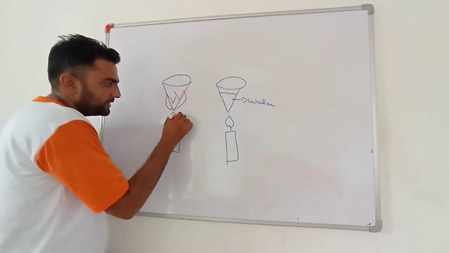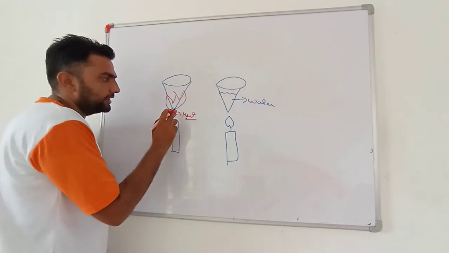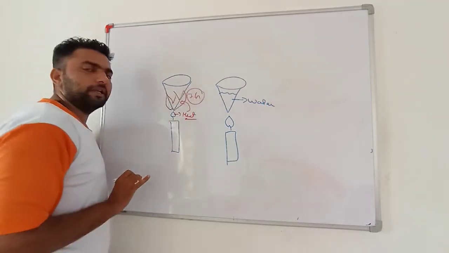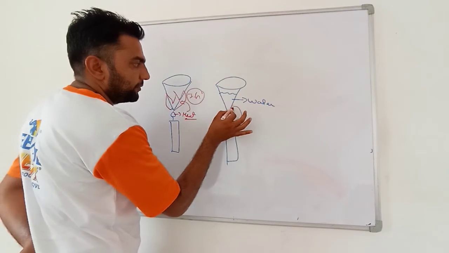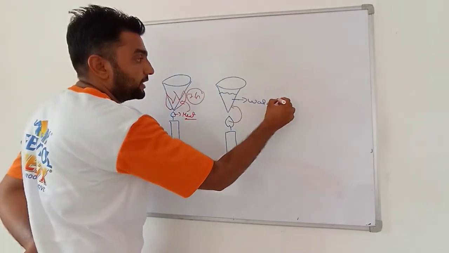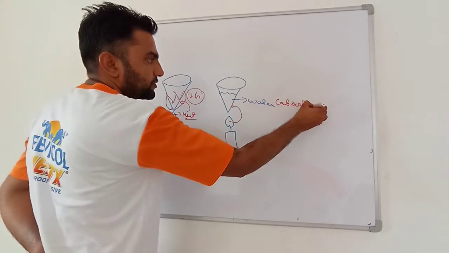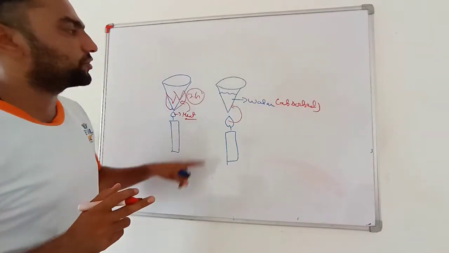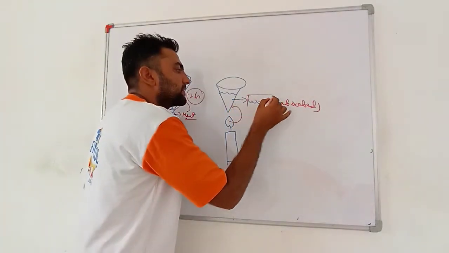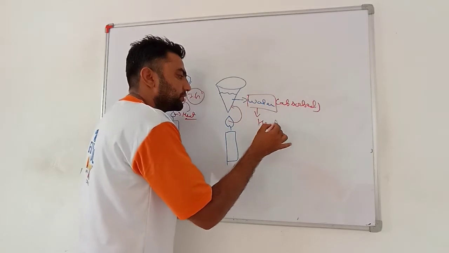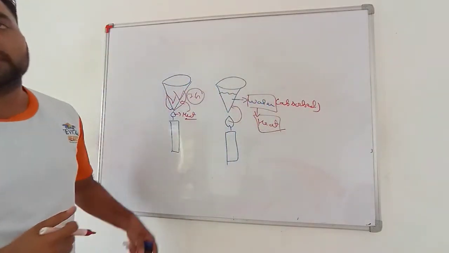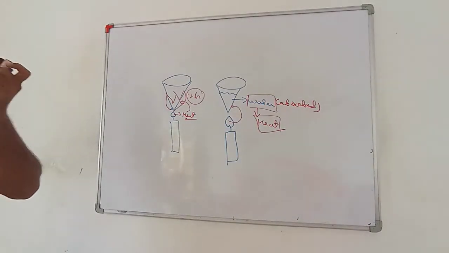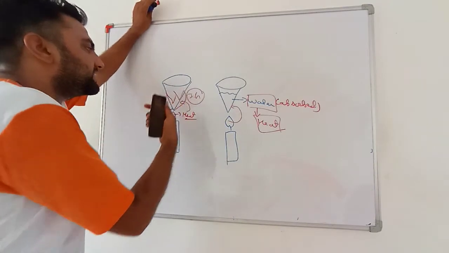Why? This fire is giving heat, and this sandpaper reaches its ignition temperature and starts burning. The heat is given to this sandpaper too, but this heat is being absorbed by the water. Because of it, this sandpaper is not able to reach its ignition temperature. It is not burning. Very important. Water is a good absorber of heat. You must know this. We will be seeing applications of water in this chapter. Don't worry.